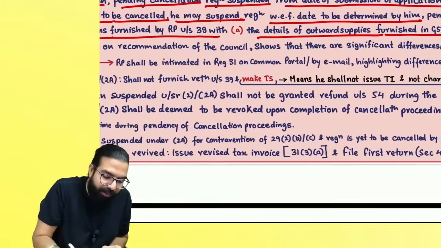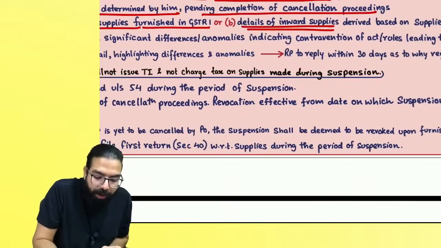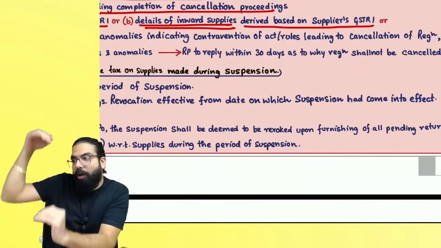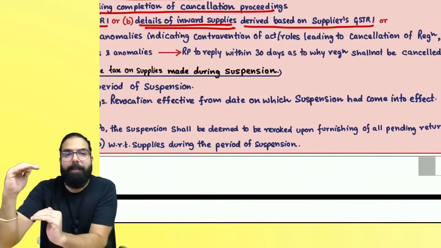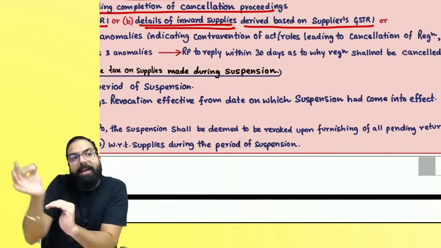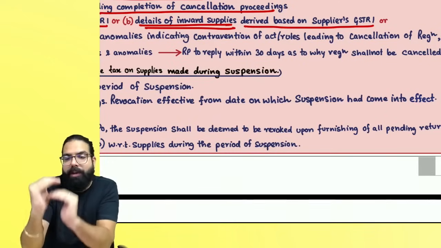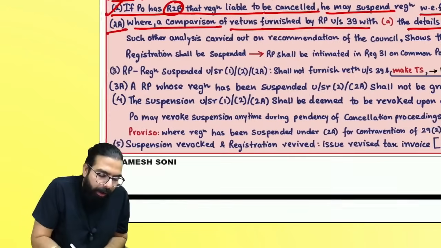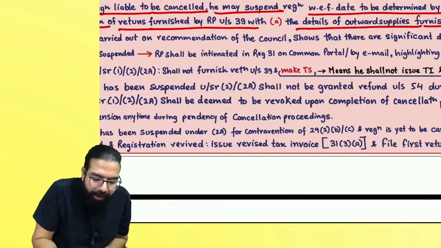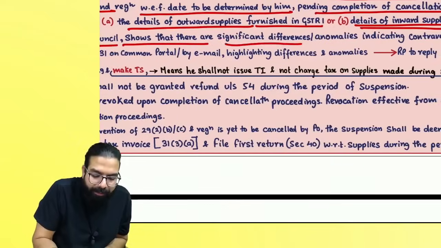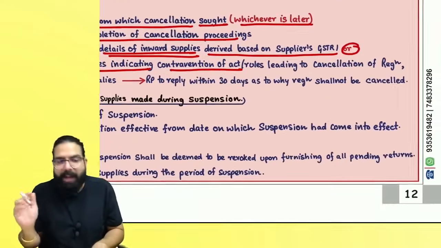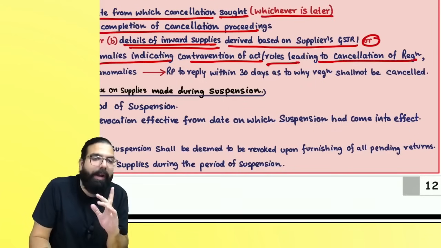Or your GSTR3B is compared with your details of inward supply derived on the basis of the supplier's GSTR1. Your GSTR3B and GSTR2B, which is created on the basis of the supplier's GSTR1, we are comparing that, and or such other analysis carried out on the recommendation of the Council shows that there are significant differences or anomalies, and it indicates that you have contravened the Act or rules, which is leading to cancellation of registration.